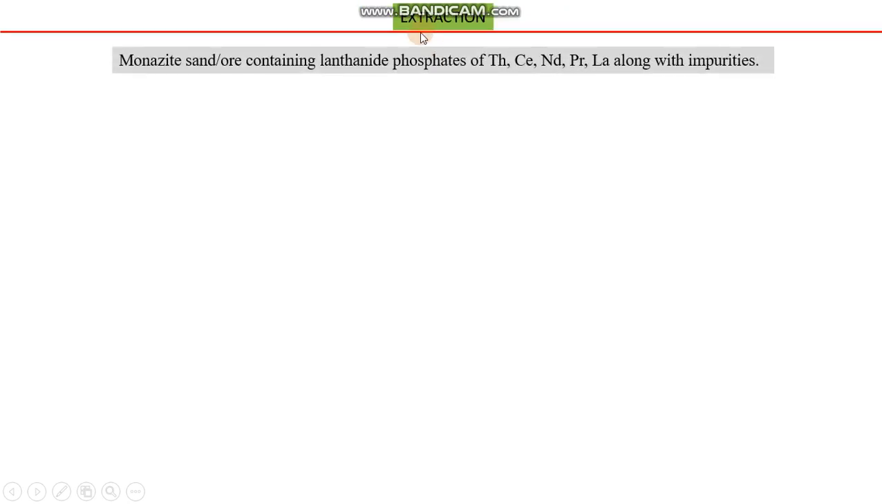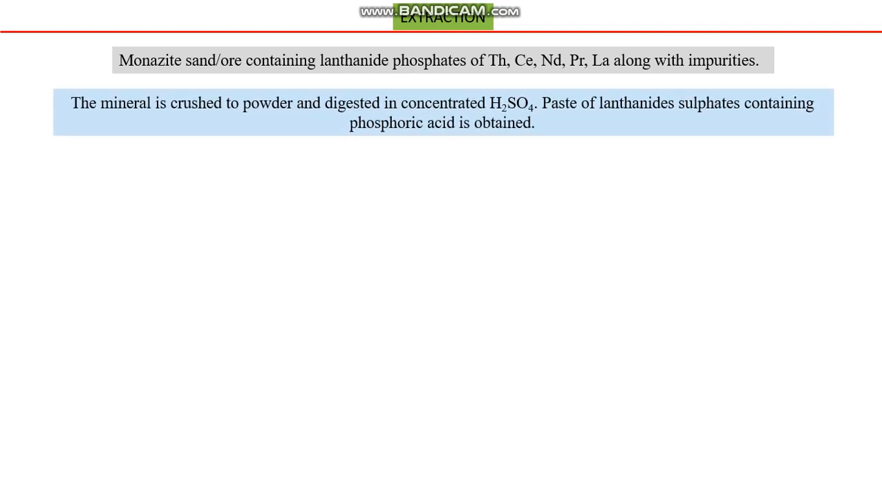Now coming to extraction of lanthanides, how they are extracted. Monazite sand, which we already discussed, contains lanthanide phosphates, and the majority of lanthanides present in monazite sand are thorium, cerium, neodymium, praseodymium, and lanthanum, along with some impurities which we already discussed, which can be d block elements or certain heavy metals, and we have to separate impurities from lanthanides.